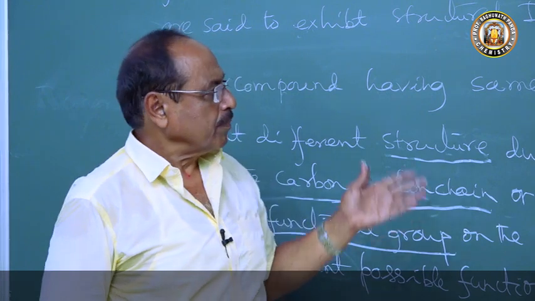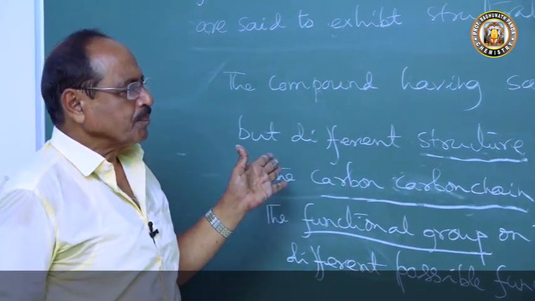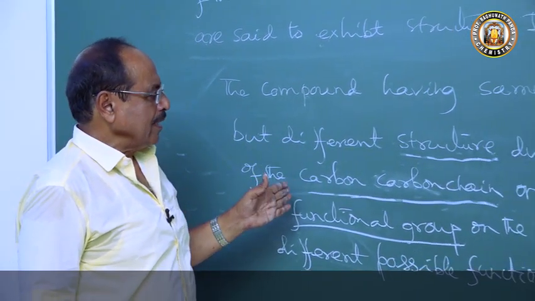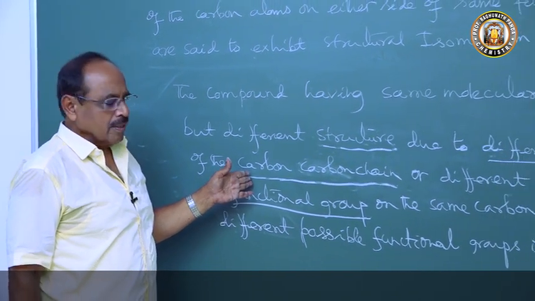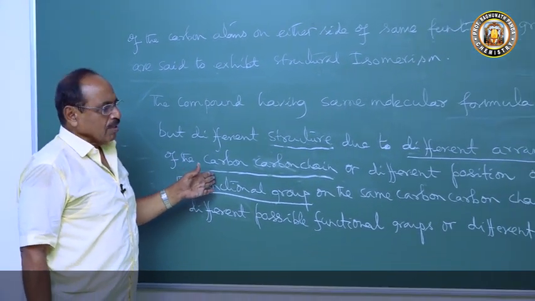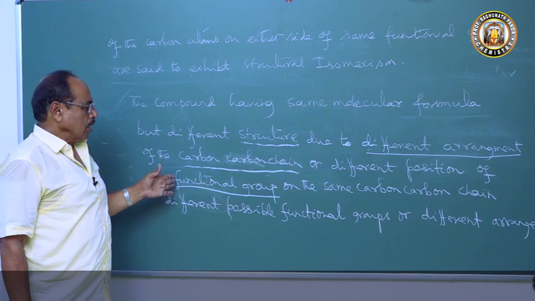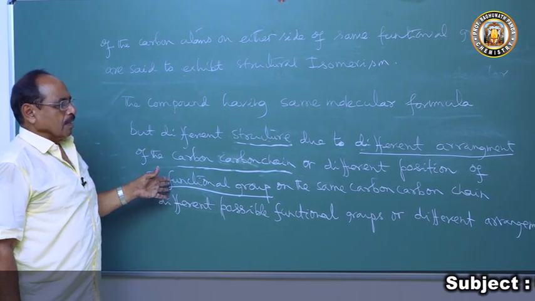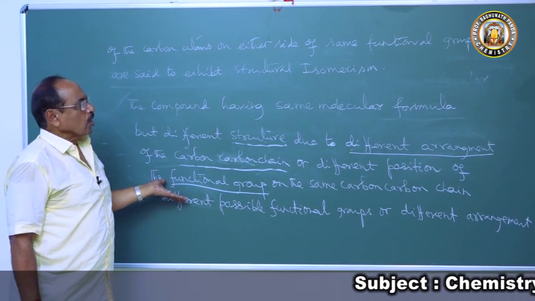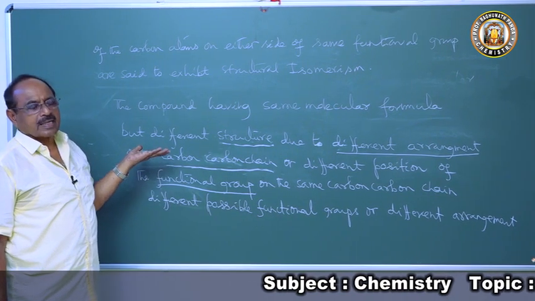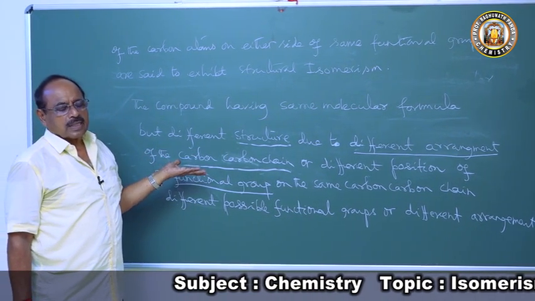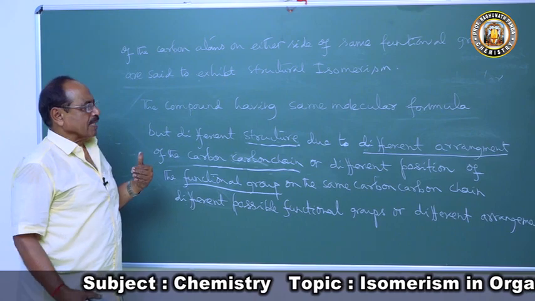So, the compounds having same molecular formula, due to different arrangement of the carbon chain, or different position of the functional group, or different possible functional groups, or different arrangement of the carbon atoms, is called structural isomerism.